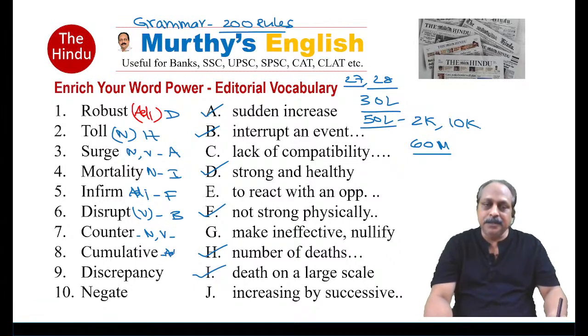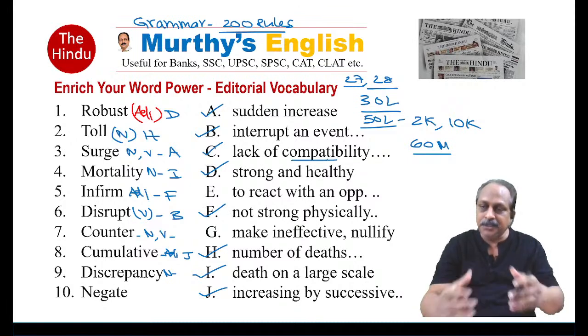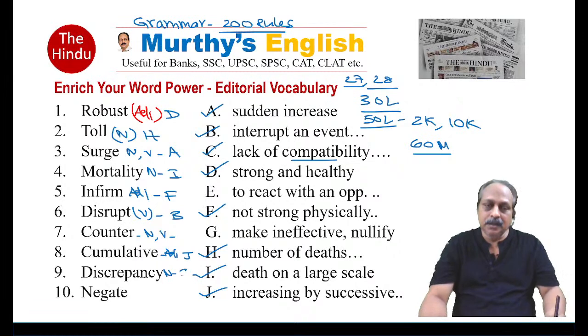Cumulative, part of speech adjective, cumulative impact. What does it mean? Successive, increasing by successive additions, not one time. J is the answer. Discrepancy, noun. So, what is the meaning of discrepancy? Lack of compatibility. Compatibility means match. Answer is C. And what is the last word? An important word, negate. Part of speech verb, means what? Nullify something, make ineffective or nullify.